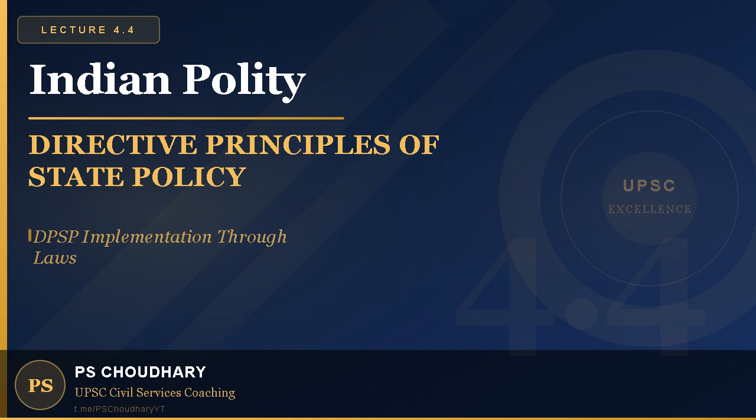Think carefully. The correct answer is option 2. Article 39A on Equal Justice and Free Legal Aid was implemented by the Legal Services Authorities Act of 1987. Option 1 is wrong because Article 42 on Just Conditions of Work and Maternity Relief is implemented by the Maternity Benefit Act, not the Minimum Wages Act. The Minimum Wages Act implements Article 43.